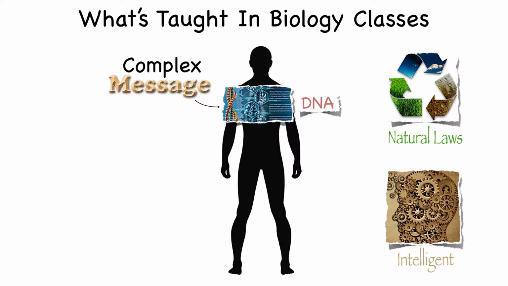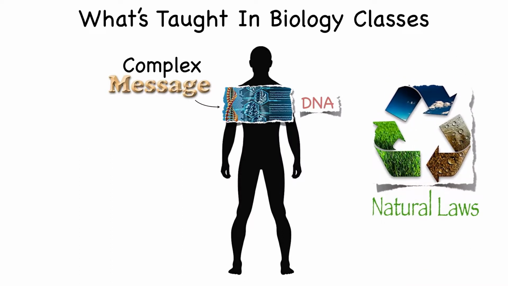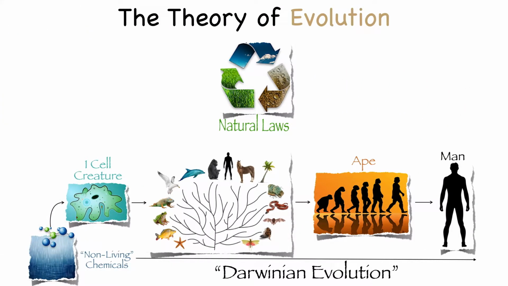Yet what's being taught in many high schools and colleges today is that complex messages, far more complex than "Surf's up at Makapu," complex messages are being found inside DNA within the cells of living things, and according to many biology teachers, they are not the result of intelligence. Instead, they are the result of natural laws. This teaching fits with what we looked at earlier, the theory of evolution and the belief that there was no intelligence involved, only natural laws.